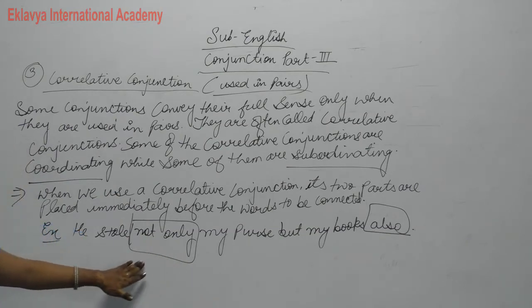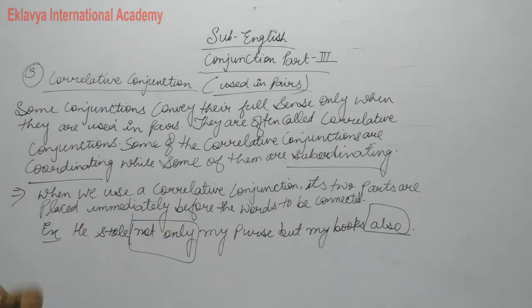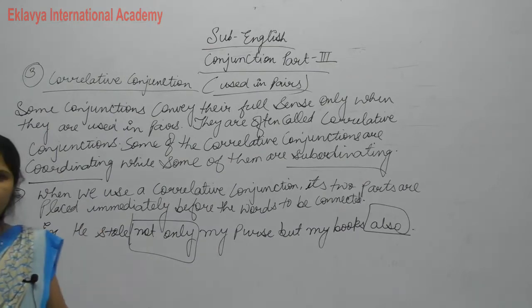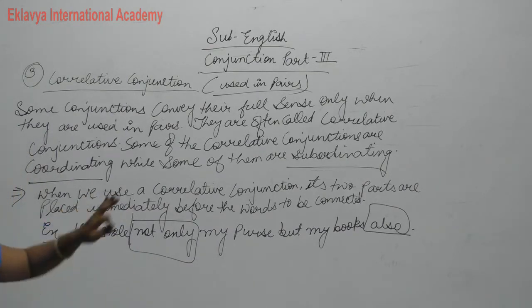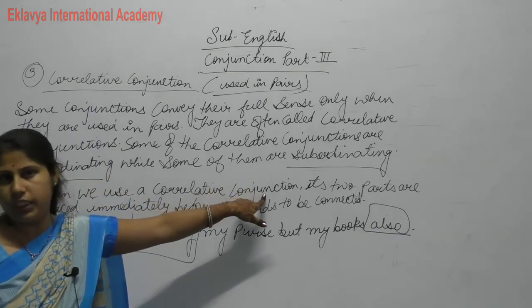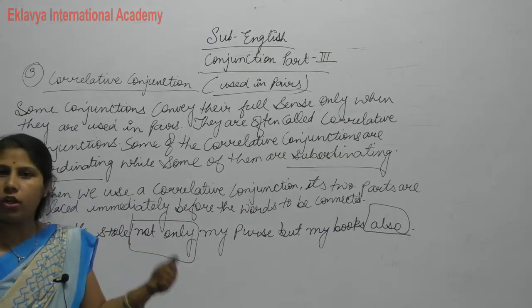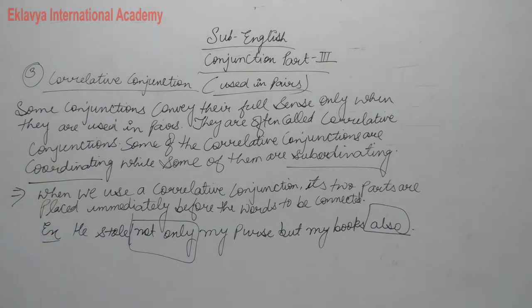But we use these two in a pair. So these are called correlative conjunctions, which are used in pairs. Correlative conjunction is very simple, but some are coordinating also, as we discussed before, and some are subordinating also. Clear? Means correlative is the mixture of coordinating and subordinating. So everyone note down this also in the fair notebook.